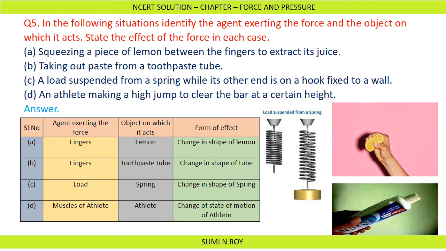Second question is, taking out paste from a toothpaste tube. Here also the agent is the fingers, the object on which it acts is the toothpaste tube, and the form of effect is change in shape of tube.